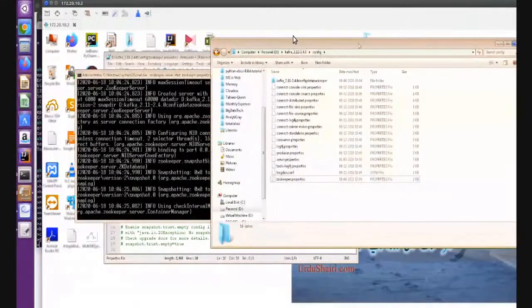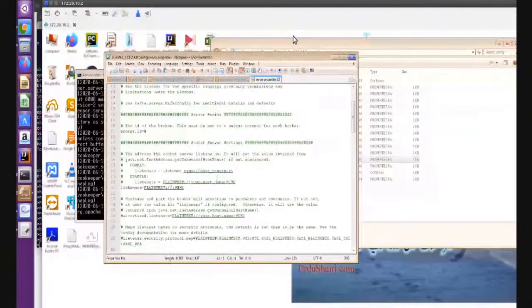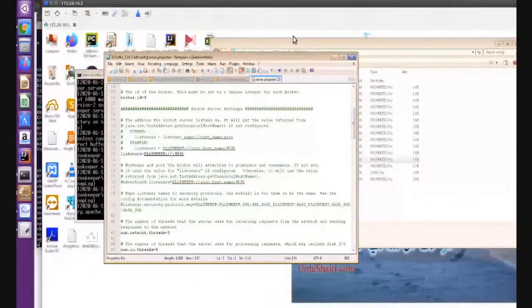Now I have to run the Kafka servers. This is the configuration file, server.properties. I have to set the path, so I will put it here.